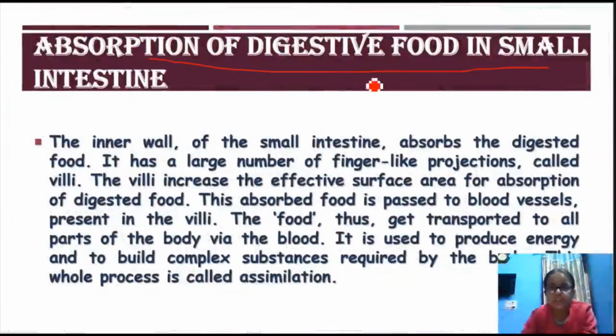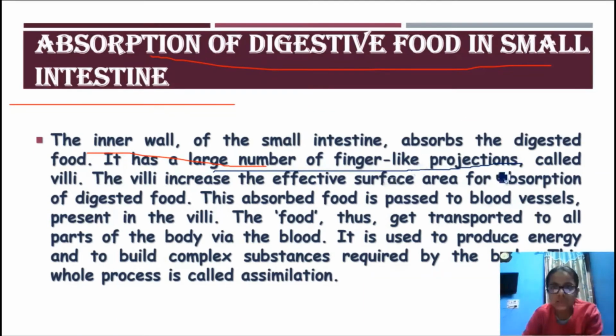So now let's move ahead. Here, absorption of digested food in the small intestine. The inner wall of the small intestine absorbs the digested food. It has a large number of finger-like projections called villi. These villi act as a very important organ by increasing the effective surface area for absorption.